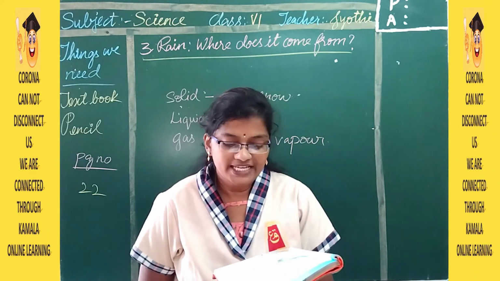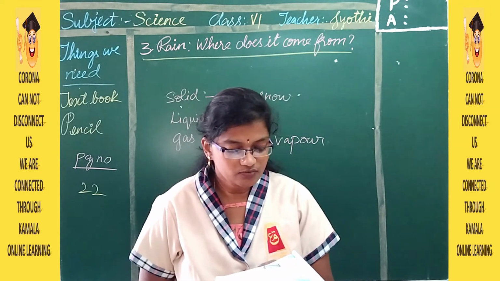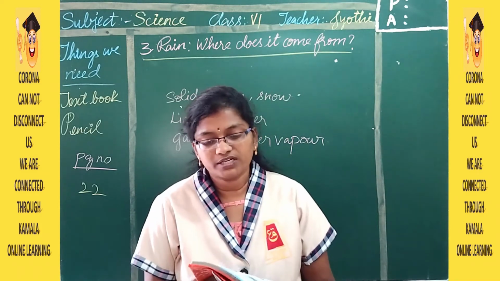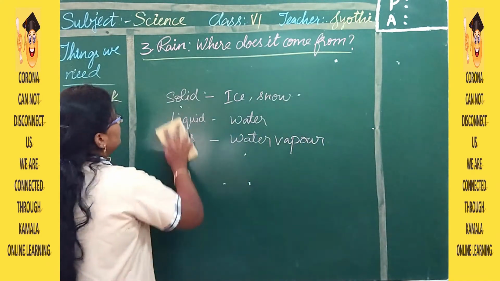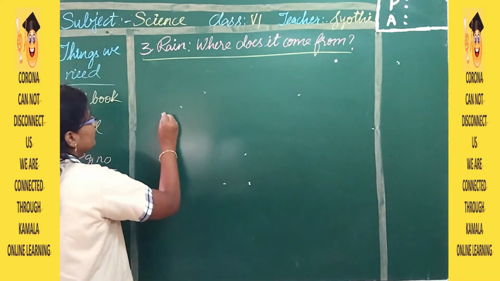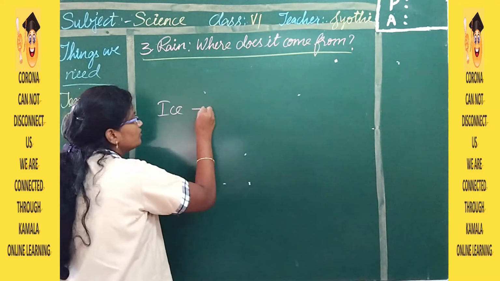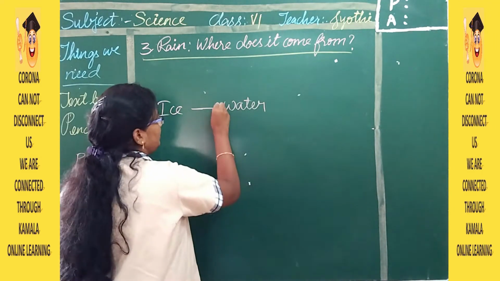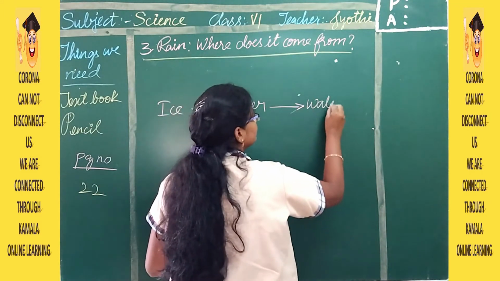So we know that when ice is heated, it will convert into water. And if the water is heated, it will turn into water vapor. Similarly, when water vapor is cooled, we get back the water, and if water is cooled further, we can make it into ice. So here we can change the water into three forms, like ice. We can change the ice into water. We can change water into water vapor.